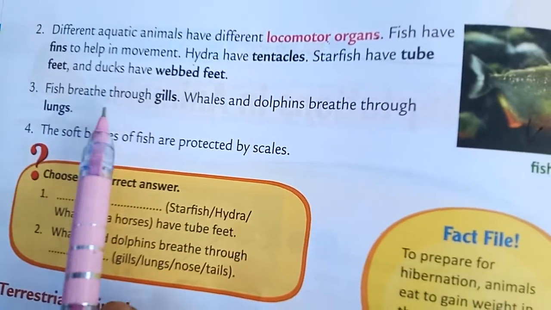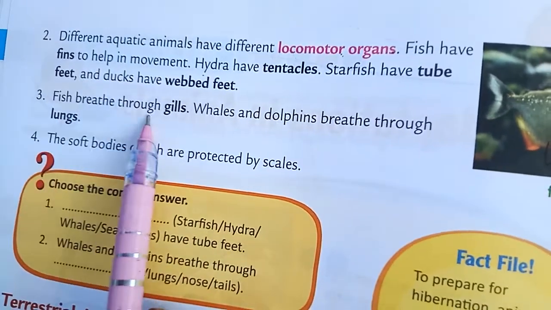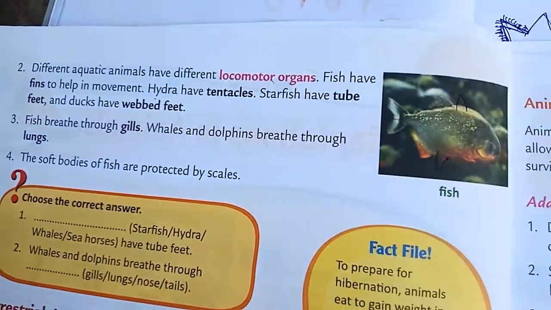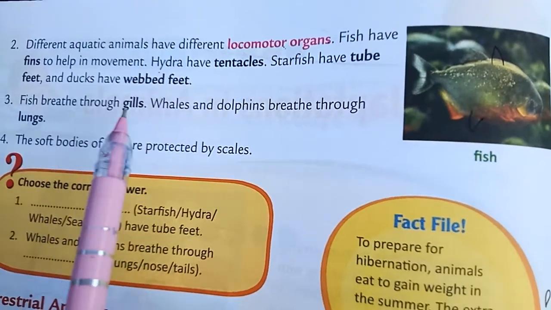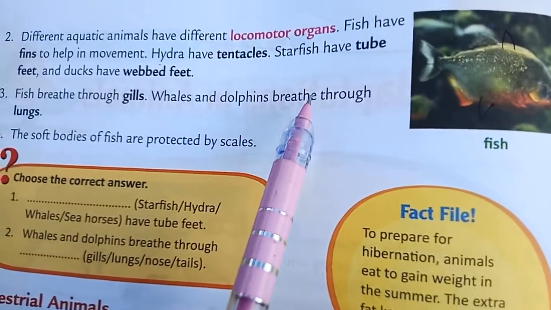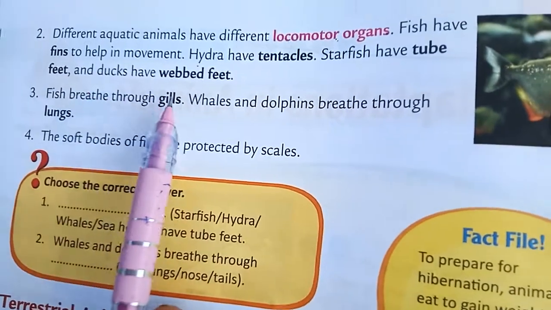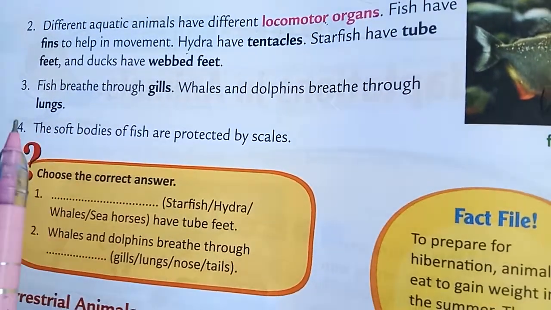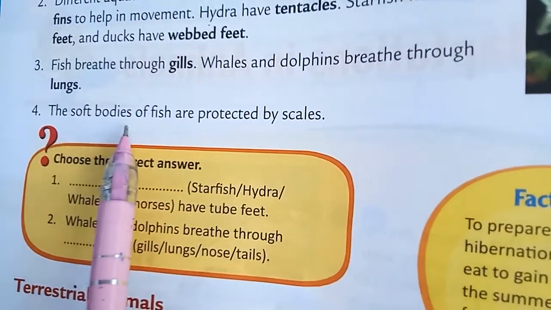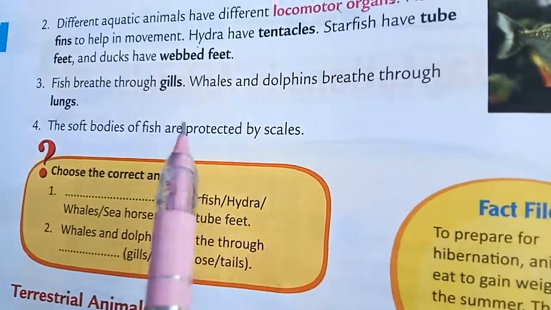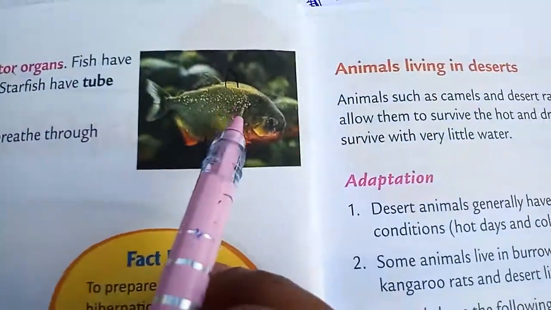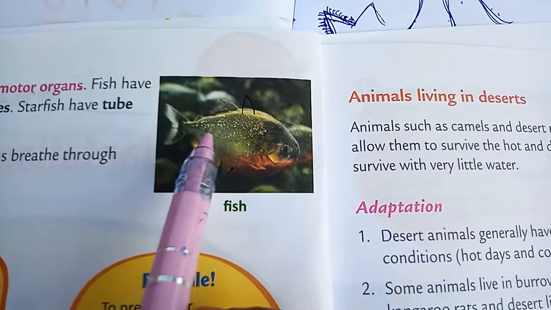Next, fish breathe through gills. Fish have gills, not lungs. So fish have gills for breathing. Whales and dolphins breathe through lungs. Fish with gills, whales and dolphins with lungs. Next, the soft bodies of fish are protected by scales. On the body, small scales are there.